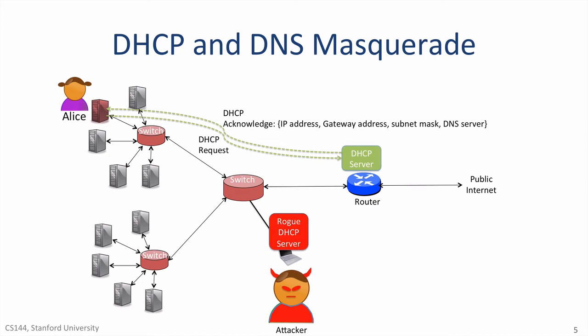A second way is for the attacker to give Alice the IP address of a remote rogue DNS server. When Alice looks up IP addresses in future, for example, next time she visits google.com, the rogue DNS server can return the IP address of a different server and intercept Alice's traffic.